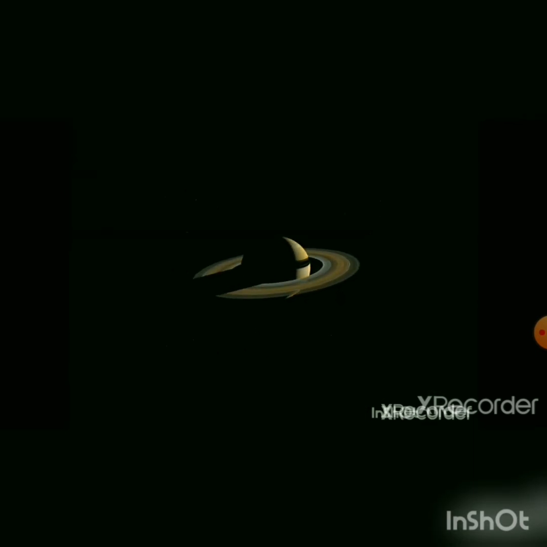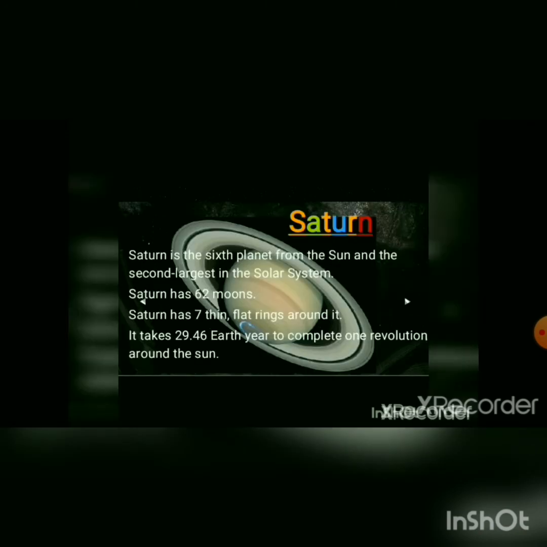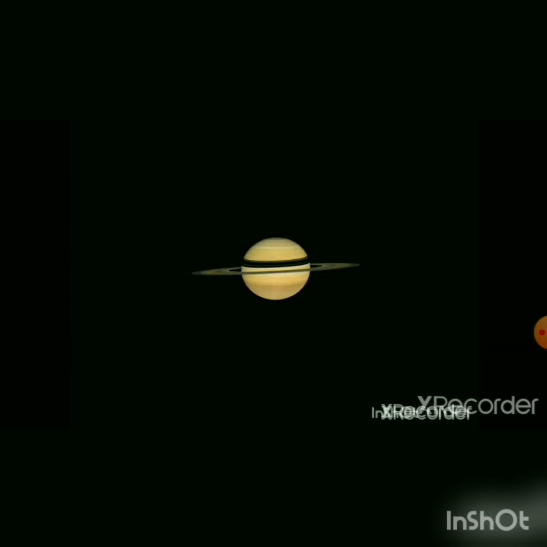Which planet is this? This is Saturn. Very beautiful planet. In this planet you can see the rings. It's the sixth planet of our solar system and the second largest planet. It has 62 moons and 7 flat rings around it. It takes 29.46 Earth years to complete one revolution around the sun. It is a very beautiful planet. You can see this planet with the naked eye, but its rings you cannot see.